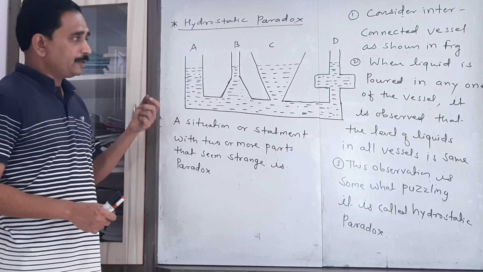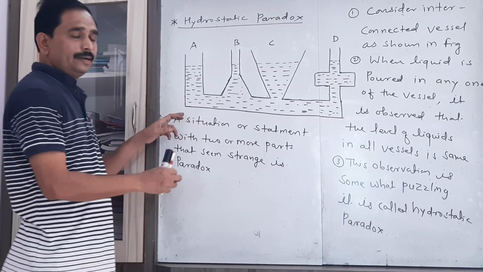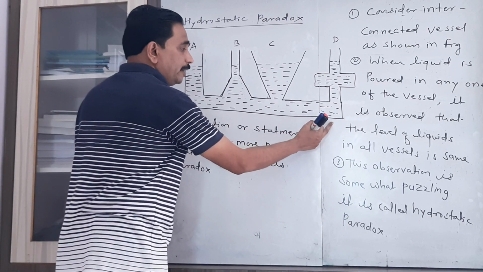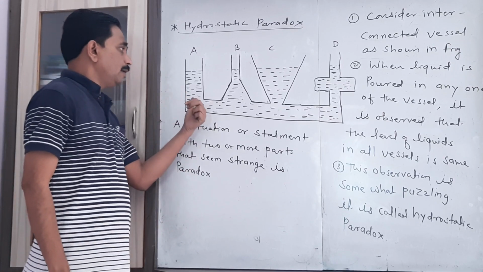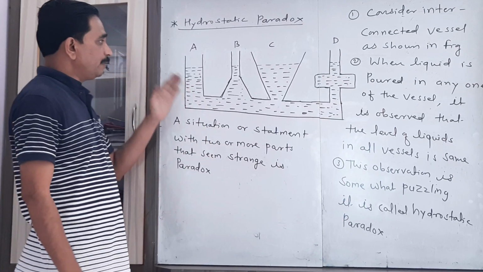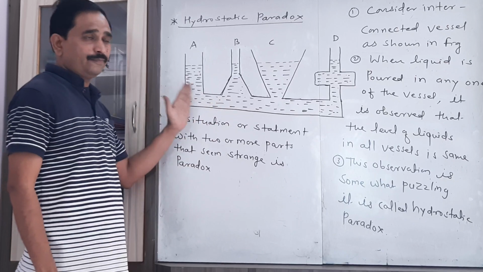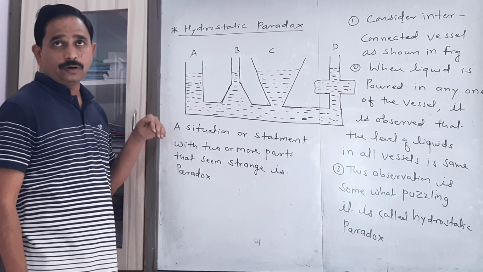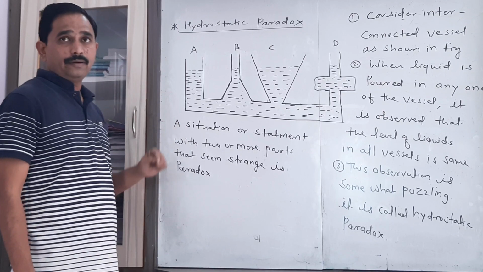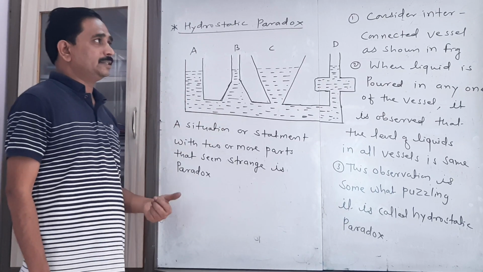For that, you have to consider one device which is interconnected, which is made up of different types of vessel, different shapes of vessel, and in that vessel we have to pour a single liquid from any one of the vessels.